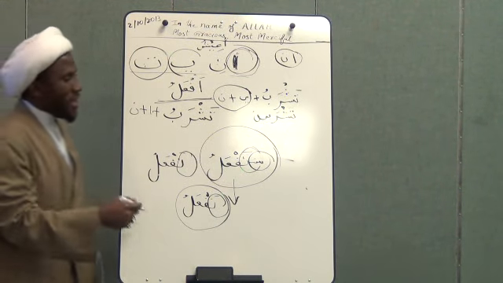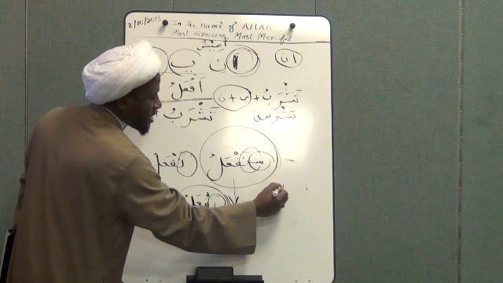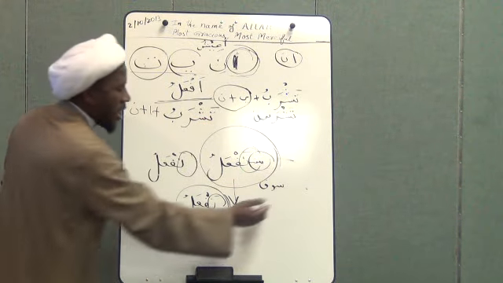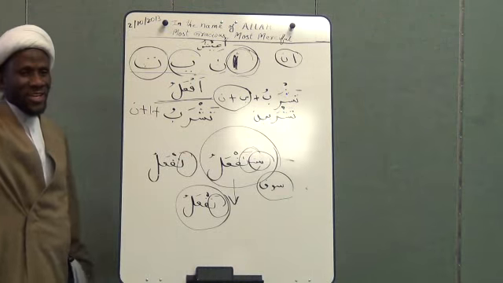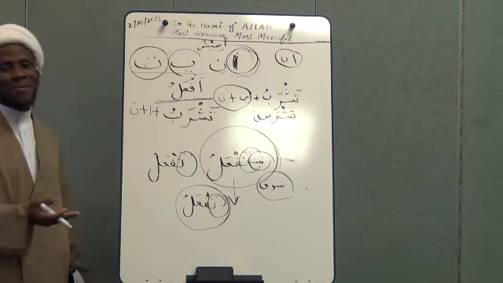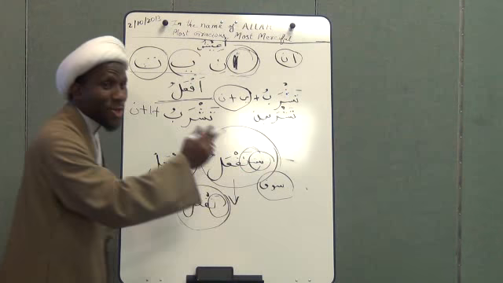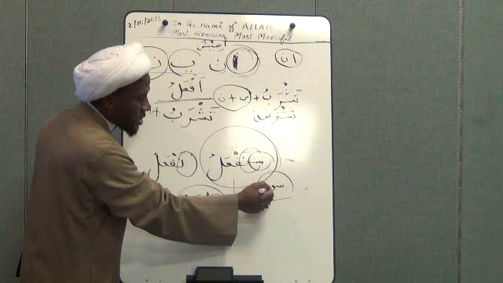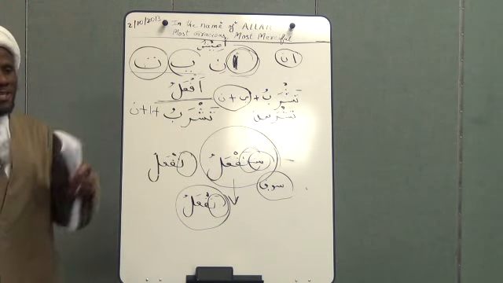That is number 1. Number 2, you add the word sawfa. Yes, sawfa also makes it mean future, like it says, Kalla sawfa ta'lamun. That sawfa means you will know, but not now, in the future. So the sin or the sawfa is what makes the present tense mean future.